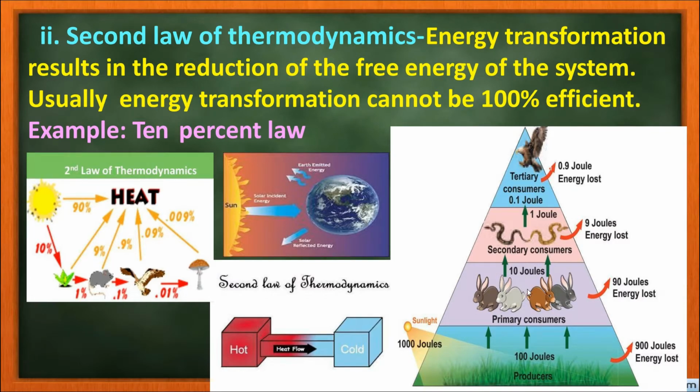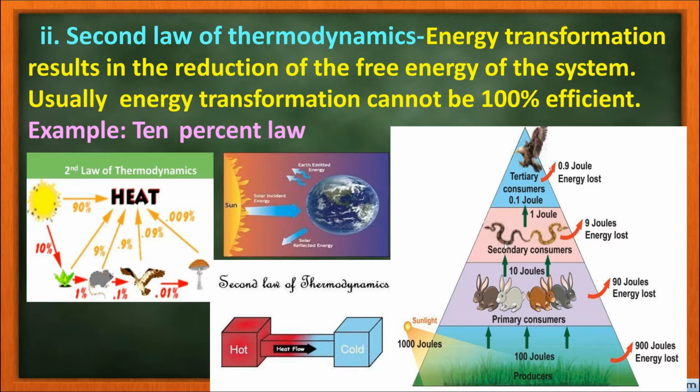Similarly, from the second trophic level, if the total energy present in the primary consumer is 100 joules, out of which 90 joules of energy will be used up by the organism for respiration, their physiological activities and survival, and only 10% of this will be transferred to the next trophic level, the third trophic level. Similarly, from here only 1 joule of energy will be transferred to the tertiary consumers or the fourth trophic level. The remaining 9 joules of energy will be lost by the third trophic level.